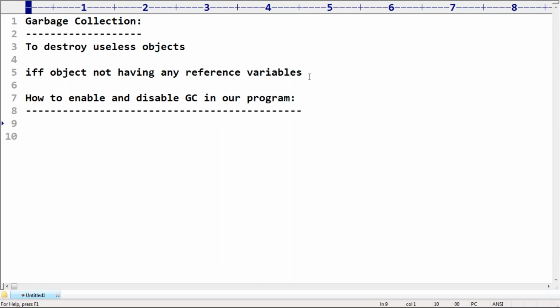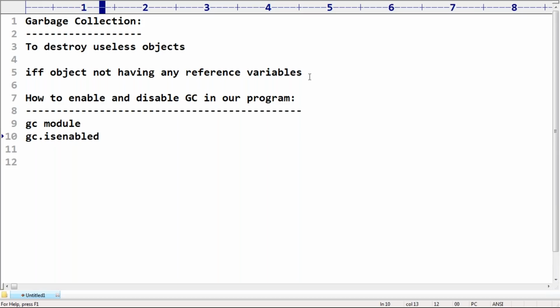By default, is it enabled or disabled? Can you please tell? By default enabled, sir. I want to check whether the garbage collector is enabled or not. Sir, there is a GC module in Python. This GC module contains isenabled.